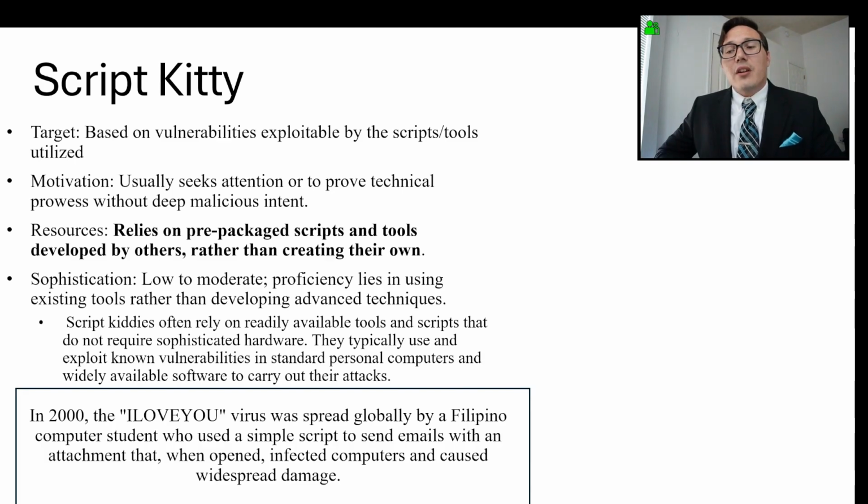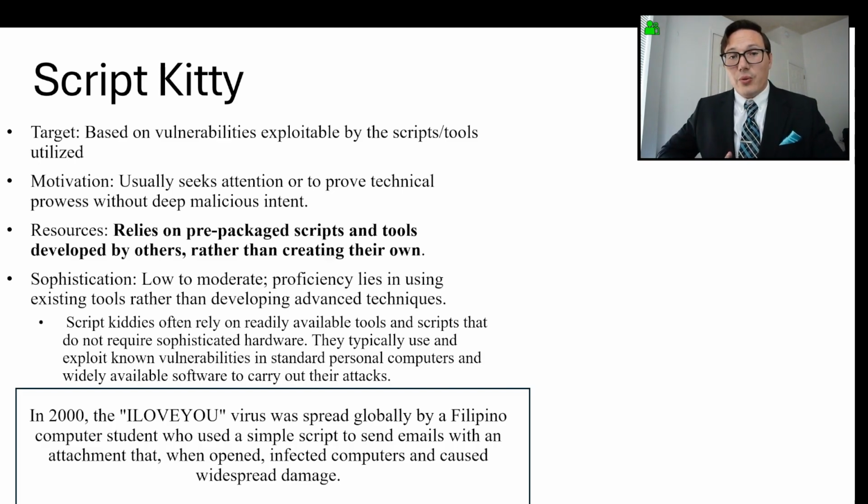Now, their target is based on vulnerabilities exploitable by the scripts and tools that they utilize. They usually seek attention or to prove technical prowess without real deep malicious intent. They rely on pre-packaged scripts and tools developed by others rather than creating their own. Their sophistication can be low to moderate depending on their competency with those scripts and tools that they're using.